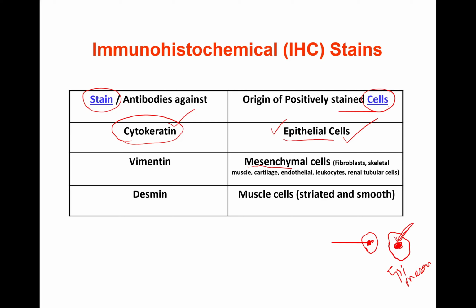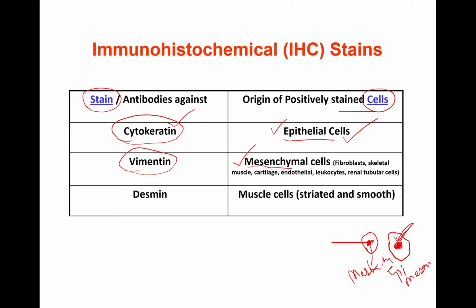But if the cells stain for vimentin, not cytokeratin, but vimentin, then you will say this is not epithelial. For example, it is a mesenchymal tumor, right? Vimentin for mesenchymal.